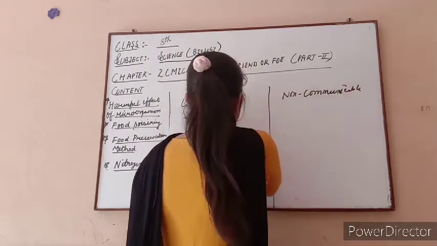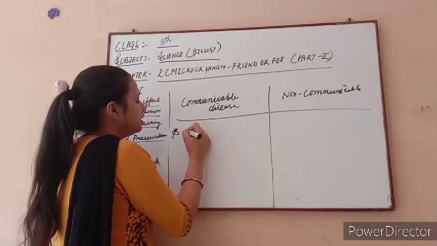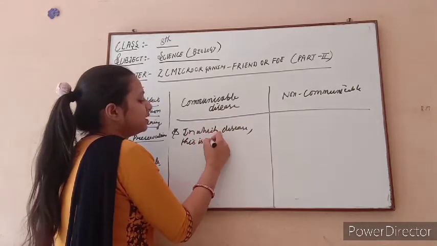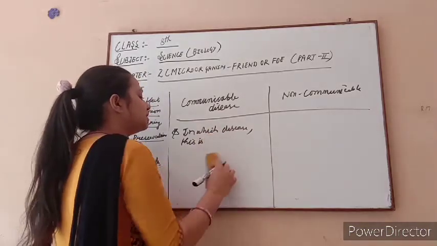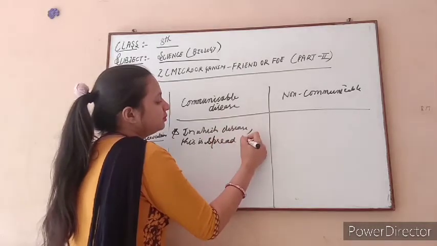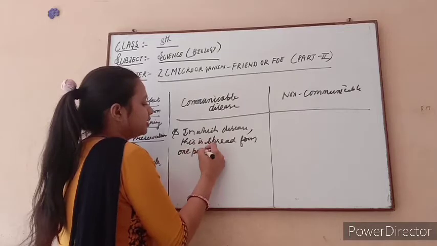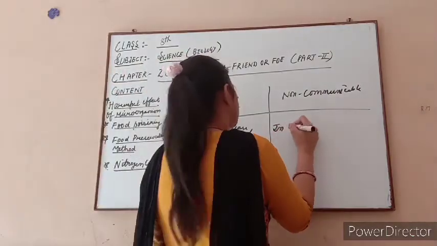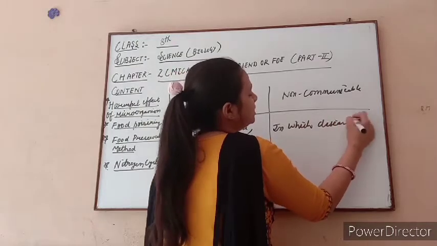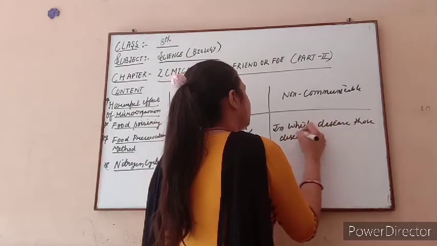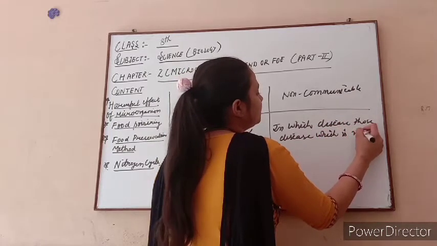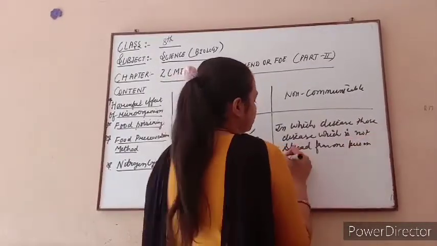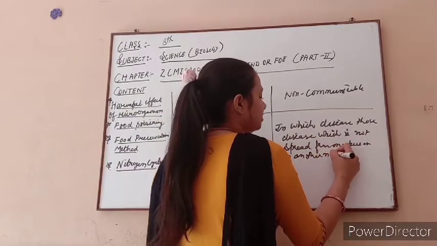The disease which spreads from one person to another person is communicable. And the diseases which do not spread from one person to another person are non-communicable.